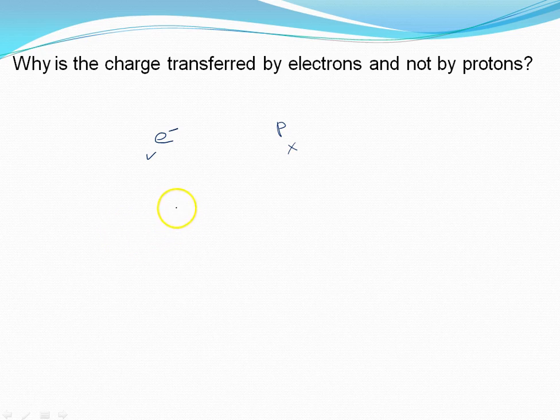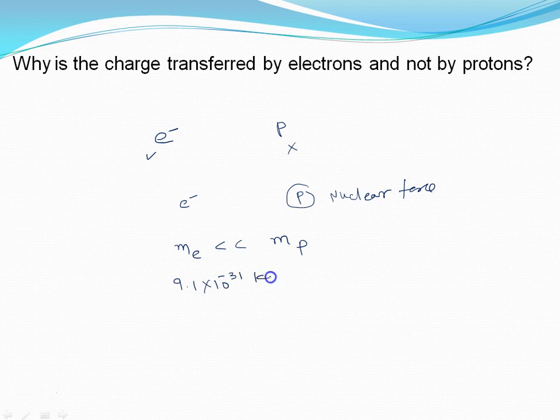The very first thing you will say: electrons are outside the nucleus and protons are inside the nucleus, and they are strongly attracted by the nuclear force, which we will discuss in nuclear physics also. Second thing you can say: the mass of the electron is very less compared to the mass of the proton. Mass of the electron is 9.1 into 10 raised to minus 31 kilogram, and mass of the proton is 1.67 into 10 raised to power minus 27 kilogram. So we get the idea that electrons are lighter compared to the proton, so they can be easily removed.